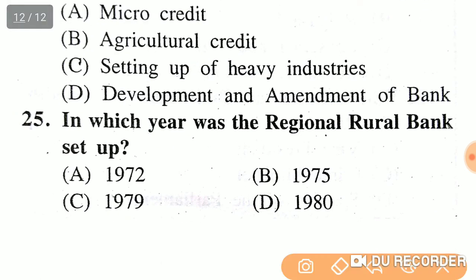This question, in which year was the regional rural bank set up? 1972, 1975, 1979 or 1980? The right answer is option B, 1975.